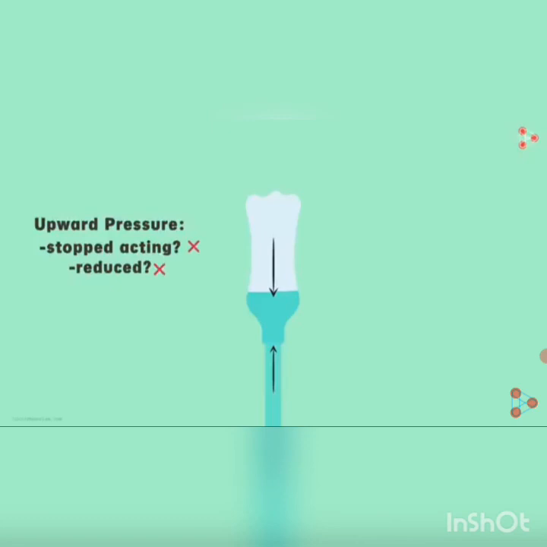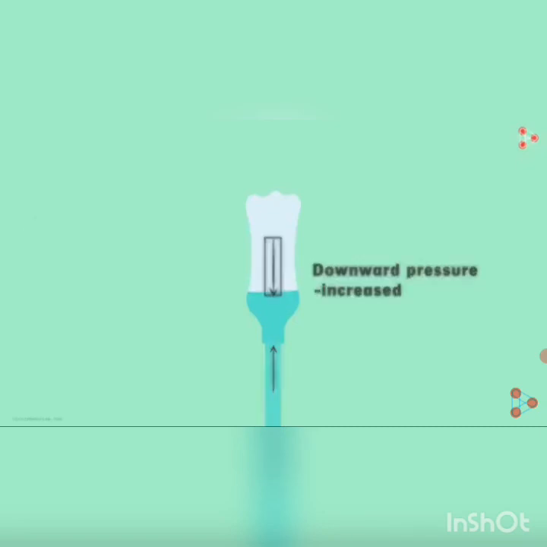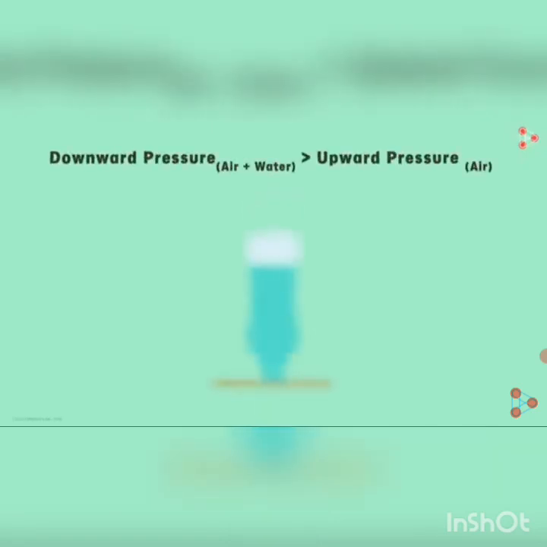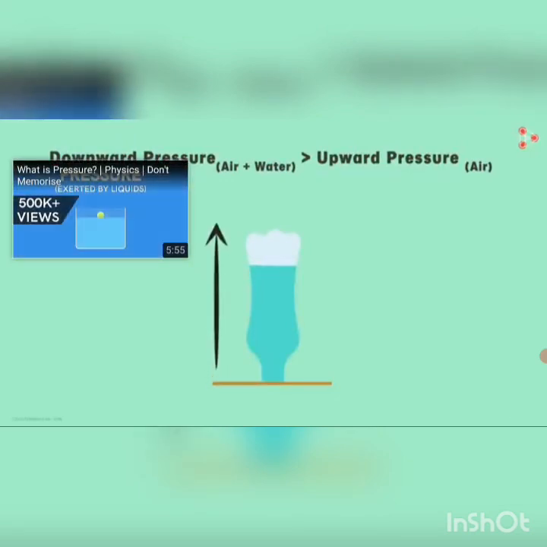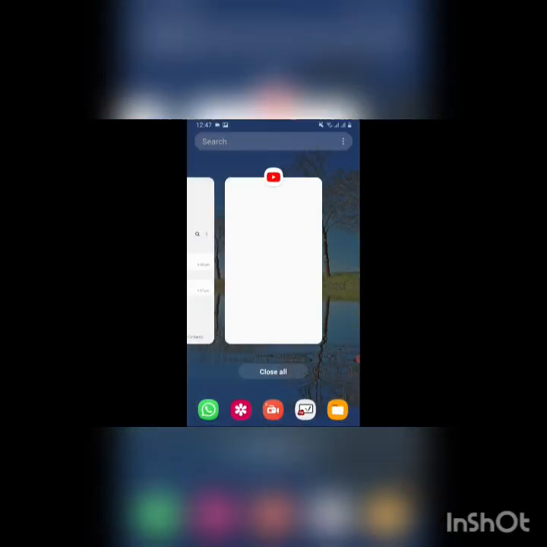No, it didn't. The upward pressure on it by the air remains the same, but the downward pressure increased in its value. When we made holes in the bottle, we allowed air to flow inside it from the top. The air from the top started exerting pressure on the water. The combined pressure of water and air from the top could easily overcome the pressure exerted by air from the bottom. Hence, there is a net force acting on the paper in the downward direction. That is, there is more pressure in the downward direction.